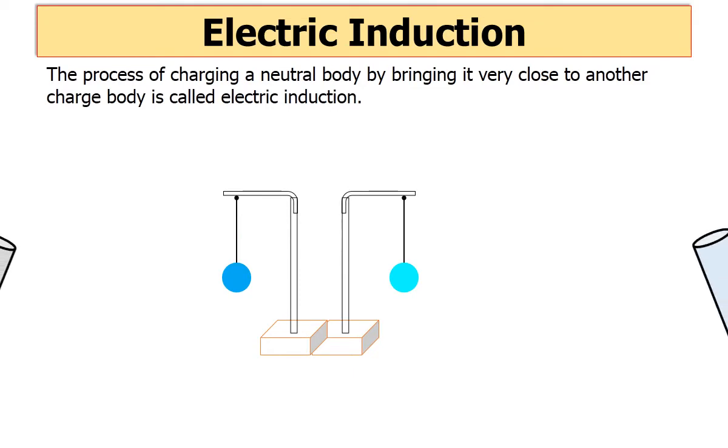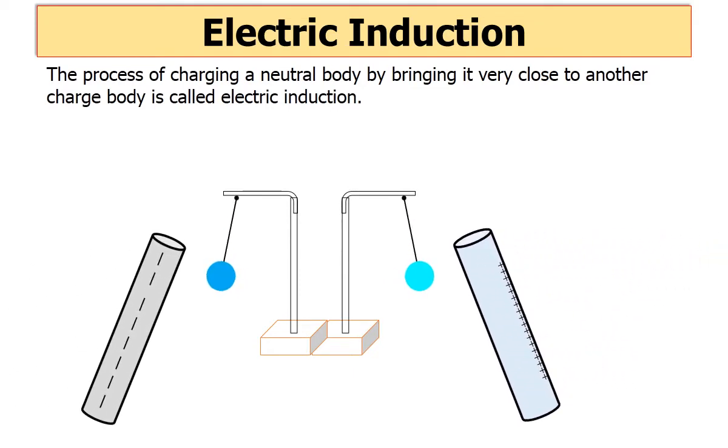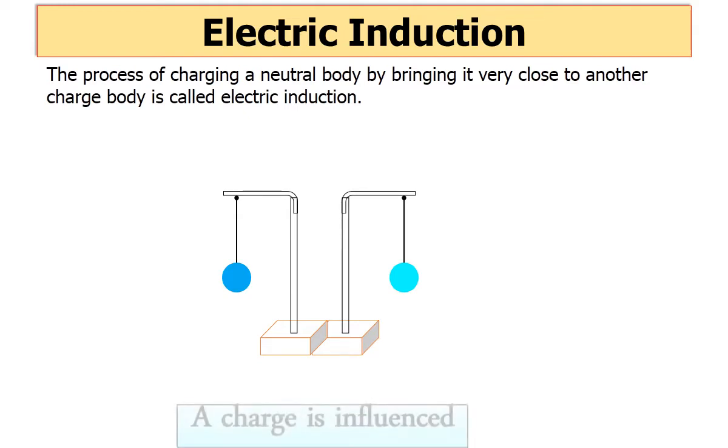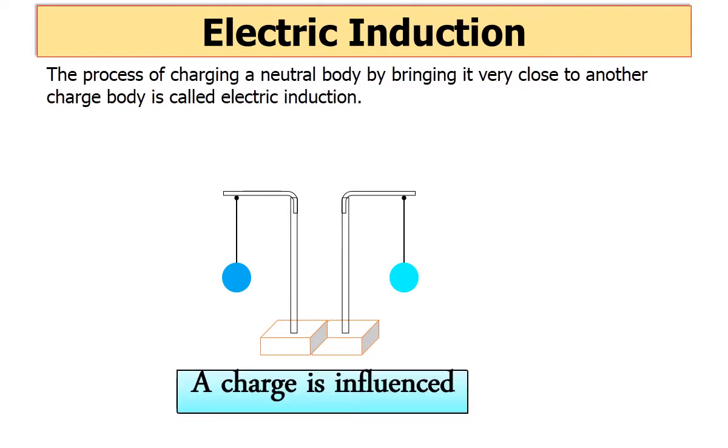If we bring a charged body near the metallic balls, in that case the metallic balls will be attracted to the charged body, and if we remove the charged body from their position, then the metallic balls get back their position. That means if we remove the charged body from the neutral body, in that condition the neutral body will be neutral again. This process of charging is called electric induction.